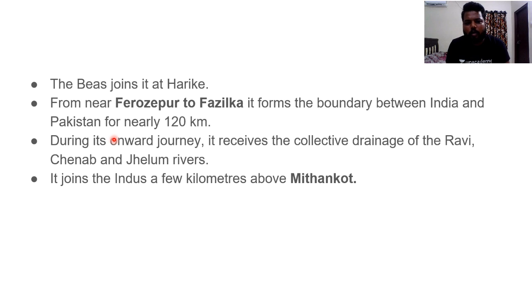During its onward journey towards Pakistan and towards entering the Indus, it receives the collective drainage of the Ravi, Chenab and Beas. When Jhelum joins the Chenab, and later the Ravi joins the Chenab, the mixed waters of these three rivers join the Satluj, while the Beas joins directly. This Satluj River joins the Indus just a few kilometers above Mithankot. Here, this is the river system.